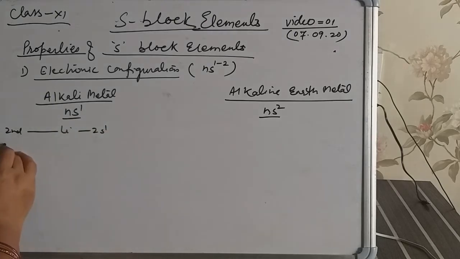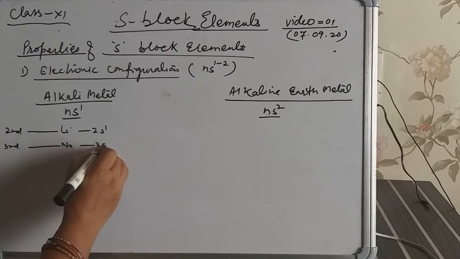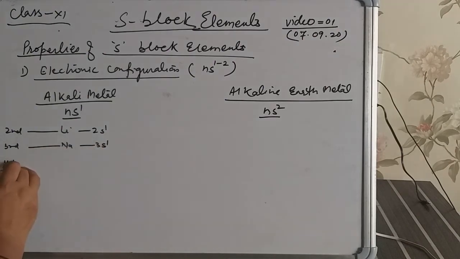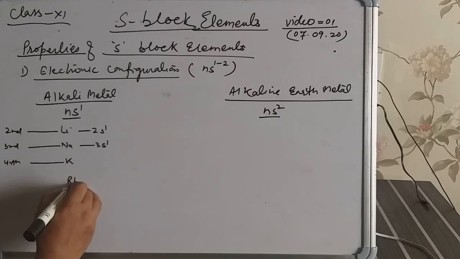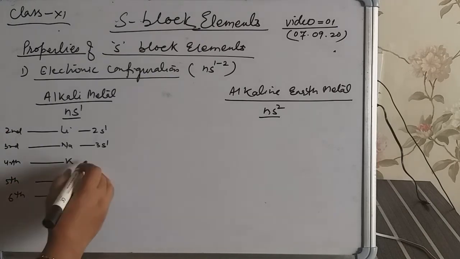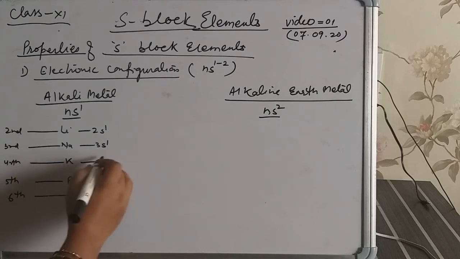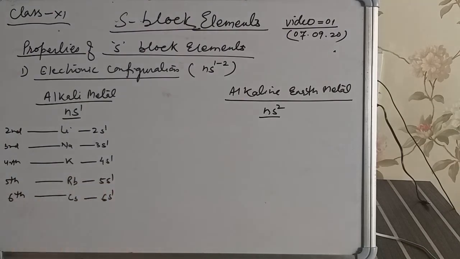In the second period, the member is lithium, with configuration 2s1. Third period, sodium 3s1. Fourth period potassium, fifth period rubidium, and sixth period cesium, with configurations 4s1, 5s1 and 6s1.